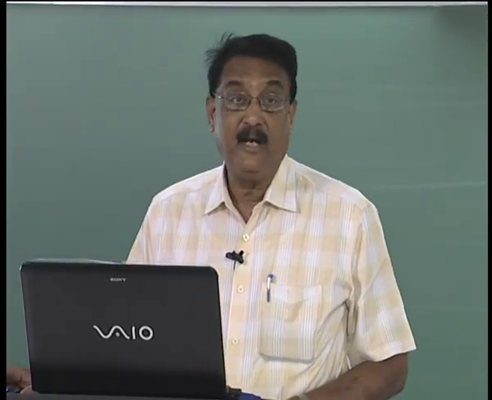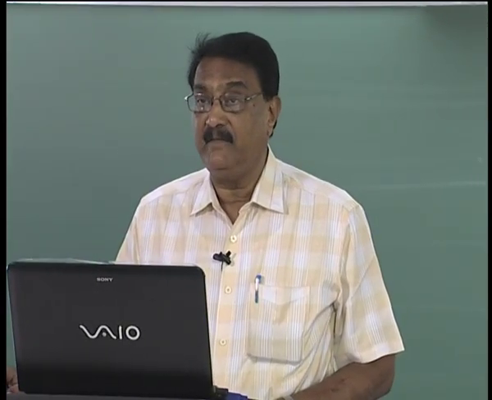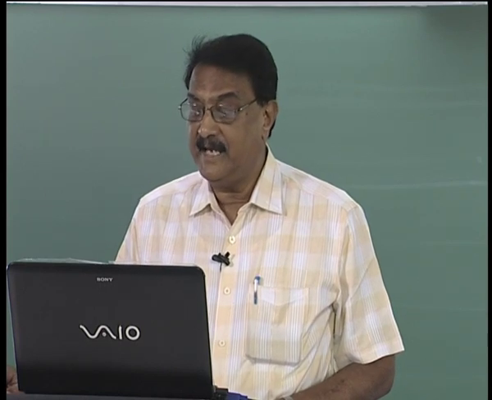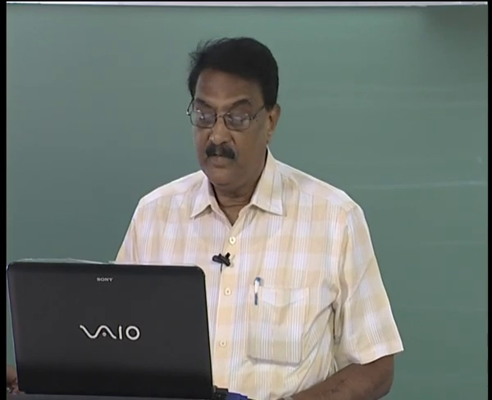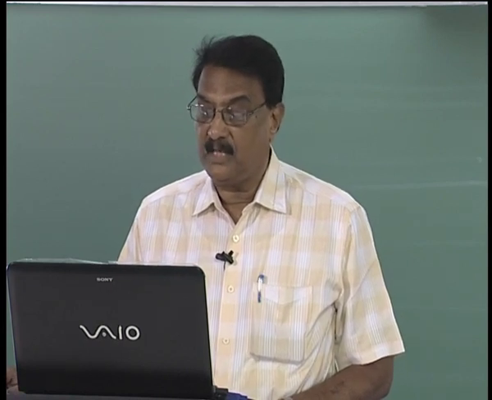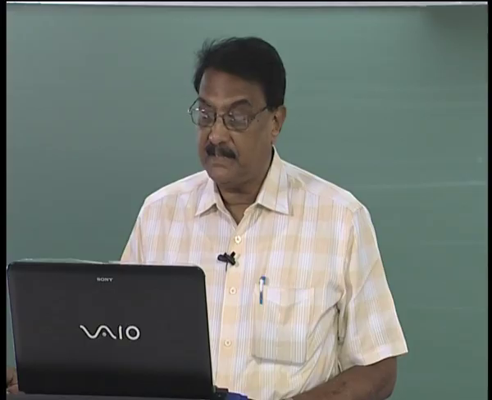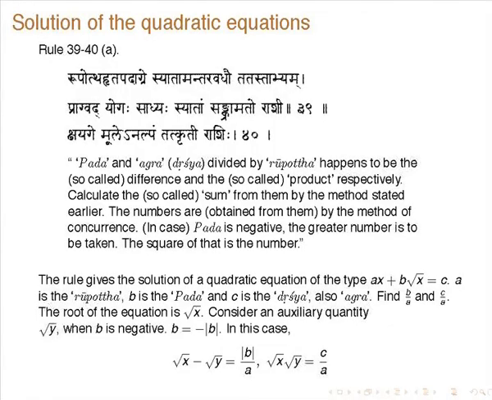What you have to solve is, I had already written down equations like this in my previous lecture: ax plus b root x is equal to c. Here a is called the Rupottha, the coefficient of x, b is the pada, the coefficient of root x, and c is called Drishya, the visible. Now find b by a and c by a, and suppose the root of the equation is root x. Now consider an auxiliary quantity root y. When b is negative, that is b is equal to minus mod b, in this case root x minus root y is equal to this, and root x into root y is equal to c by a.